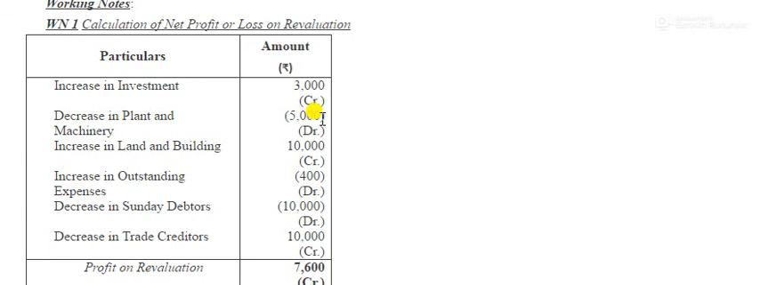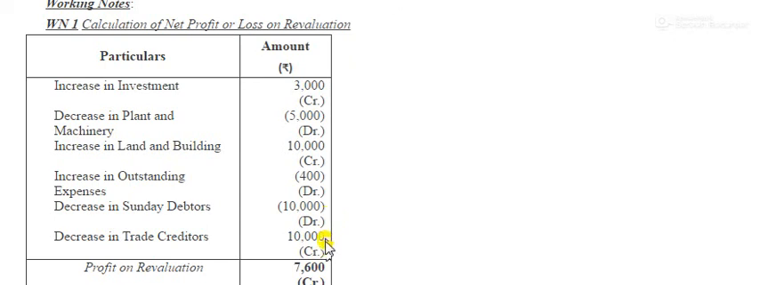Then plant and machinery, there is a decrease. Earlier it was 25,000, now it is 20,000. If it is a decrease, then what will you do? You will debit 5,000. Understand? Land and building, again an increase of 10,000, you will credit. Outstanding expenses 5,600 to 6,000, this is your liability. When your liability increases, it is your loss, so debit 400. Sundry debtors 60,000 decreased to 50,000, it means 10,000 is again to be debited, it is also a loss.